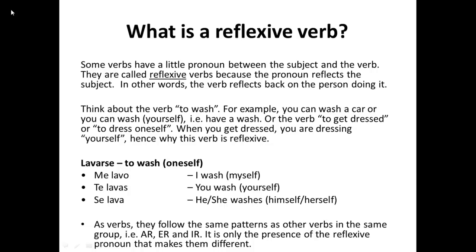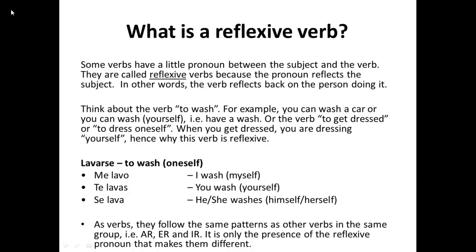As verbs, they follow the same patterns as other verbs in the same group, i.e. AR, ER, and IR. It is only the presence of the reflexive pronoun that makes them different. Look at the examples above. The me, te, and se all represent the words myself, yourself, and himself or herself, although you may not use these when you translate them into English.